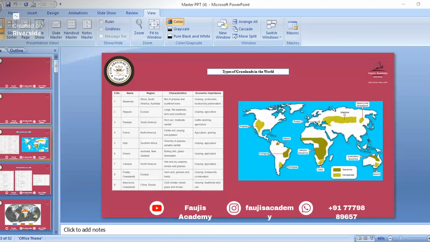Can anyone tell me? Sahara Desert is the biggest desert, that is in Africa. So that is in the whole of Africa. But if they give some country name, Sahara is in Mali, Nigeria, that is not that important. But you must know that Sahara is the biggest desert and it is in Africa.